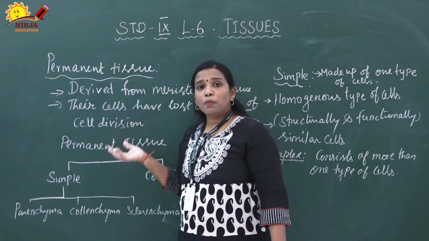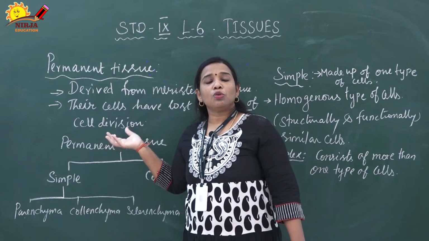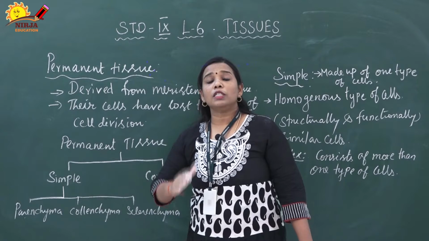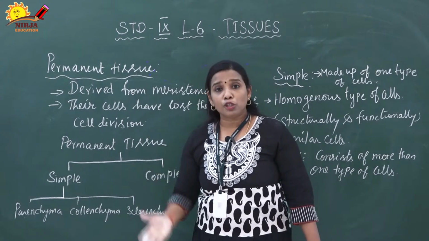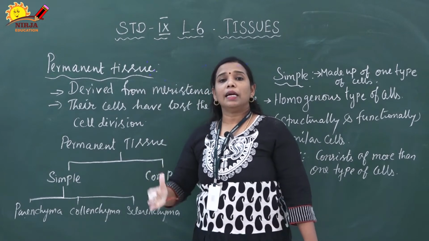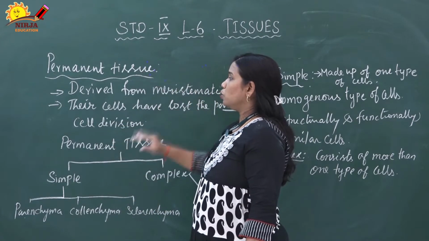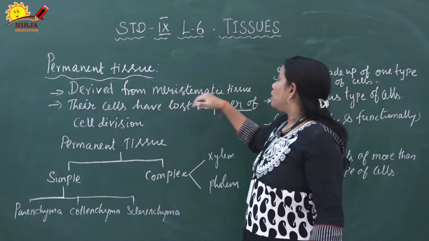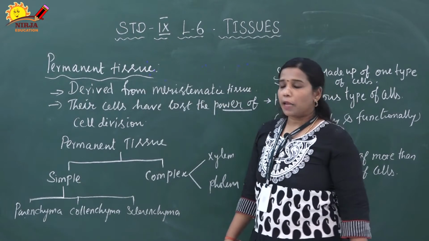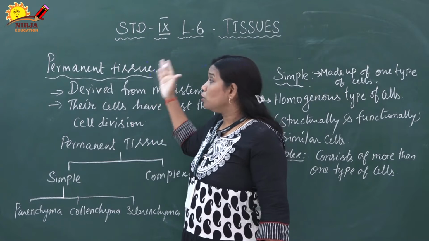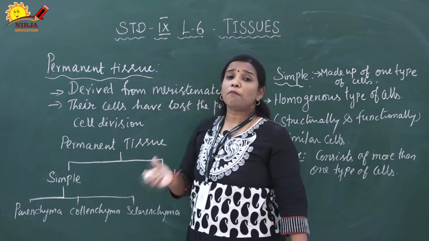But what about the permanent tissue? These tissues are derived from the meristematic tissue. Once the meristematic cells attain maturity, the meristematic tissues are converted into permanent tissue. Permanent tissues are made up of permanent cells.